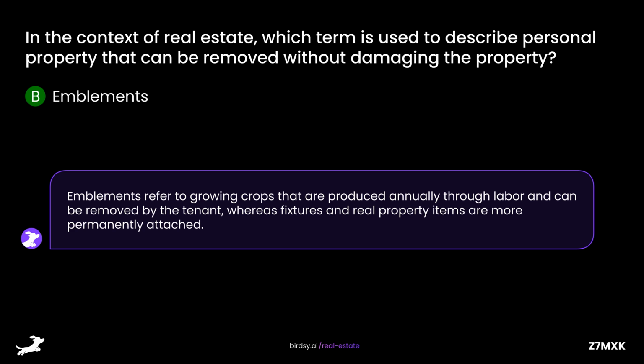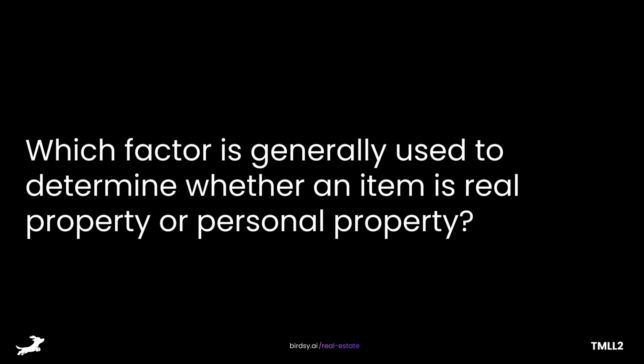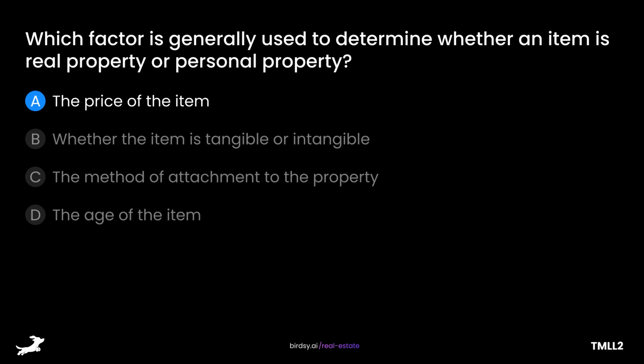Emblements refer to growing crops that are produced annually through labor and can be removed by the tenant, whereas fixtures and real property items are more permanently attached. Which factor is generally used to determine whether an item is real property or personal property? Is it A, the price of the item, B, whether the item is tangible or intangible, C, the method of attachment to the property, or D, the age of the item? The answer is C, the method of attachment to the property.